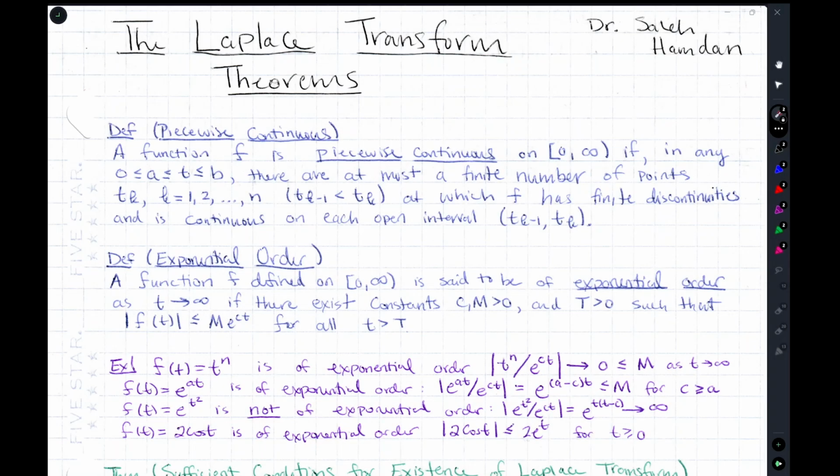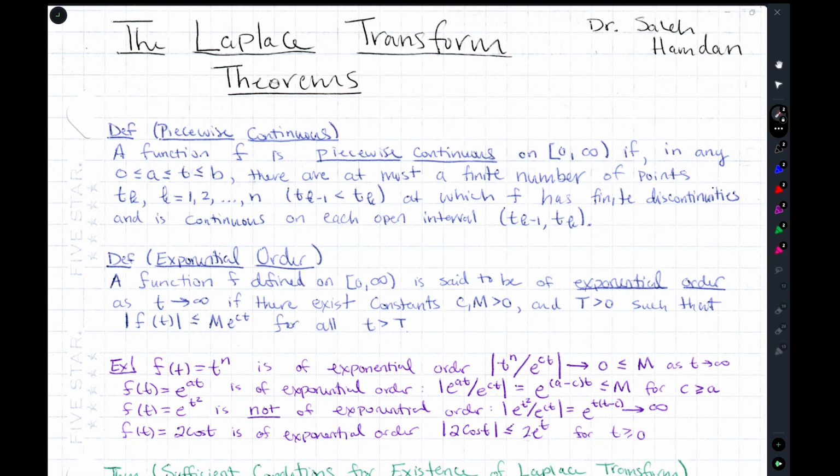So we've discussed the Laplace transform from its definition, and we've computed the Laplace transform of some functions using its definition. We also discussed a very important theorem regarding the linearity of the Laplace transform. The Laplace transform is a linear transform, and this allowed us to compute other Laplace transforms much quicker. And here we'll expand and discuss some theorems, in particular an existence theorem.